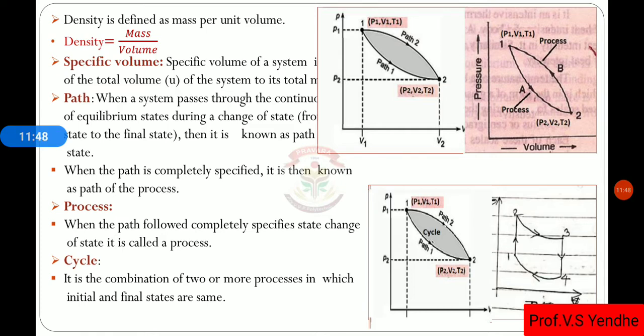Path. As we know, when a thermodynamic system changes its state through a series of state changes, that is known as a path. Then process: when the path followed completely specifies a state change.